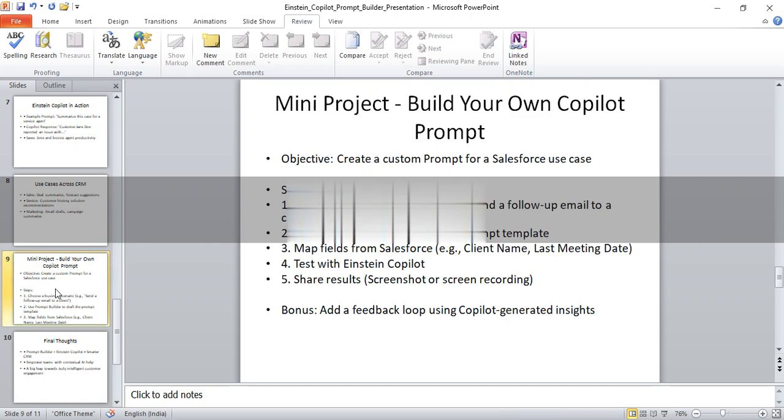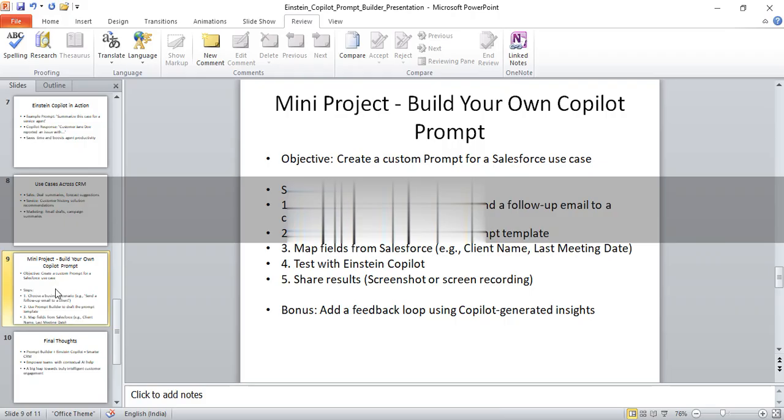So, mini project: build your own Copilot prompt. Objective: create a custom prompt for a Salesforce use case. Here you should have your licenses ready, you should prepare everything, and then you should come into the picture. There are certain features like prompts in the builder where you can write everything, but the prompt will answer only if it's a licensed version, and it should be integrated in a proper manner. It comes to an admin, it's just a prompt which will be inherited in the context.